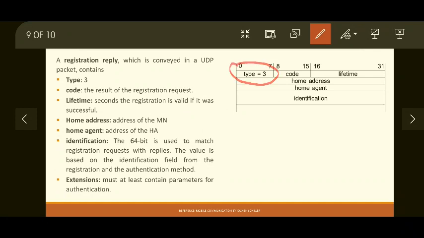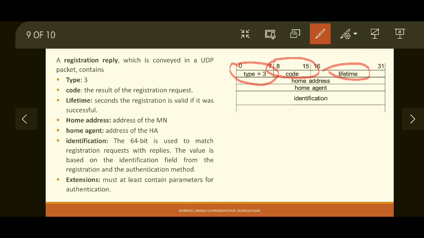It indicates it is a registration reply message, followed by a code field which indicates the status of the registration request, whether registration was accepted, if it was accepted, what are the conditions, if it is rejected, why it was rejected. So many things are mentioned using this code field. We will see details of this code field in the next slide. Then the lifetime field, whether the requested lifetime is accepted or not, is also indicated in the lifetime field. Again, it is in seconds, the registration is valid if it was successful.